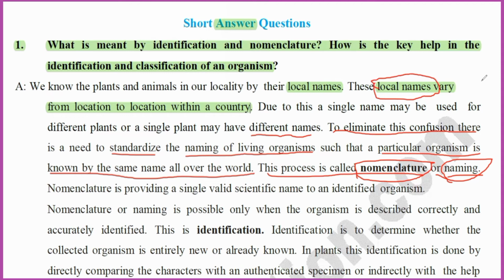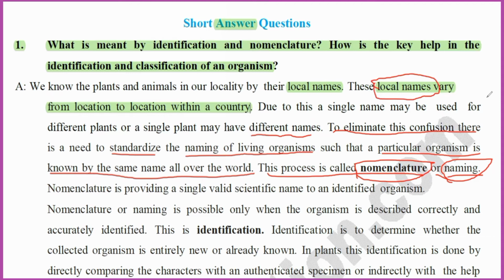But wherever you go, the scientific name of an organism is the same. For example, mango has different names in different states, but that is the common name of mango. The scientific name is Mangifera indica.